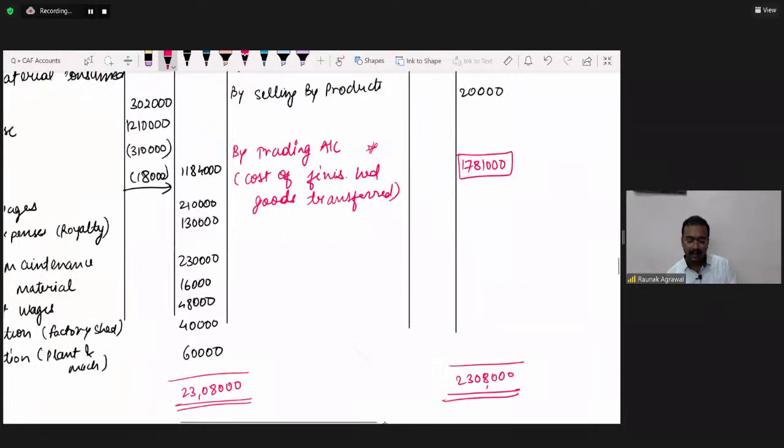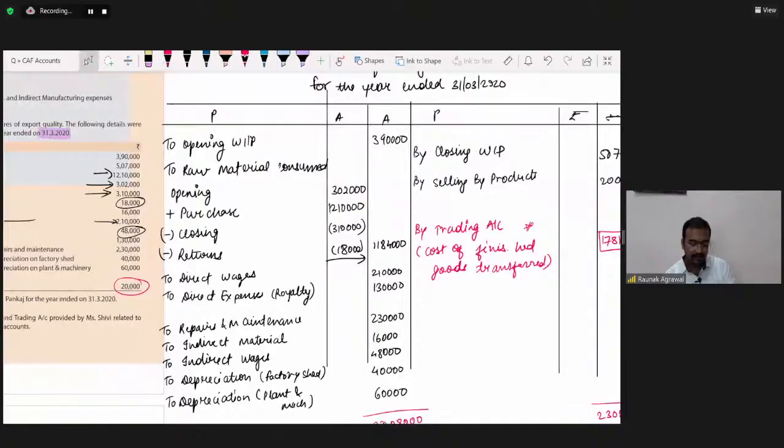Okay. Is it clear? Are you done with it? Any doubts, any difficulty? With this, we have successfully completed the topic of final accounts of sole proprietor. Now it's on you to practice, practice, and practice. The more you practice, the more you score, and the less time you take in your exam to solve the illustration. Any doubts?